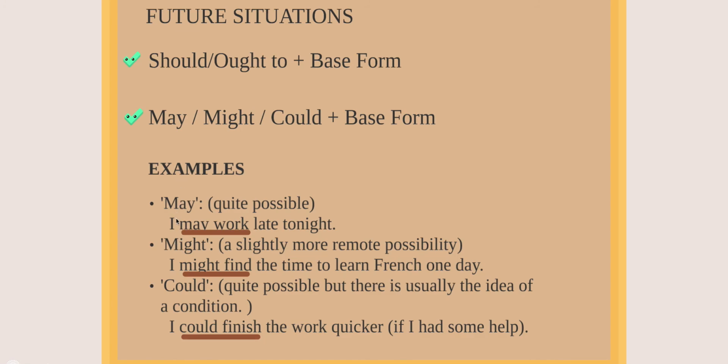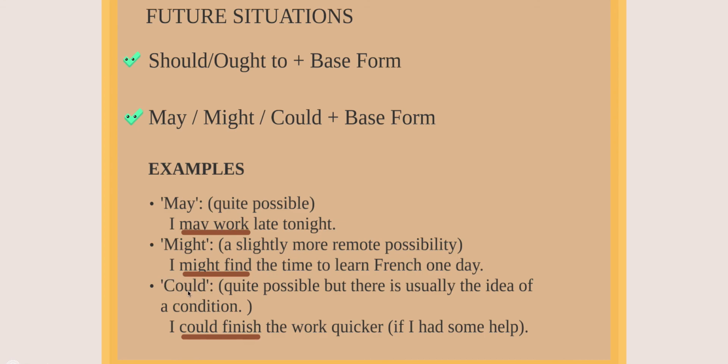Just remember that it's because of one is informal and the other one is formal. So we have, I may work late. A speculation about the future. In the case of might, you can say, I might find the time to learn French one day. A speculation about the future. You just have to write the modal verb and the other verb in infinitive, in the base form.